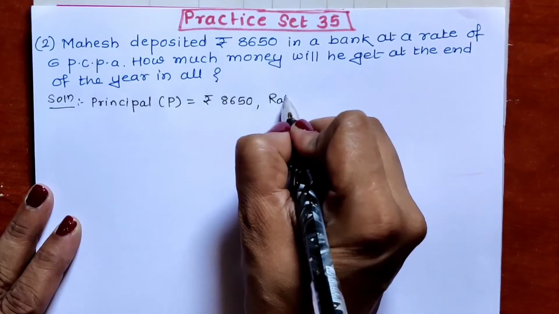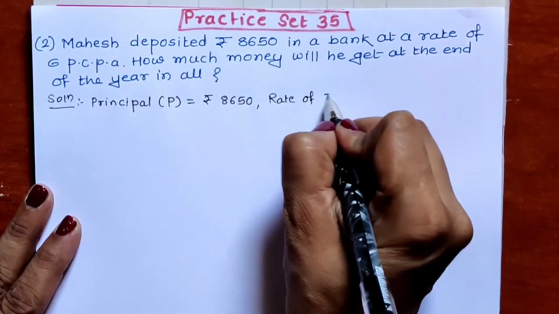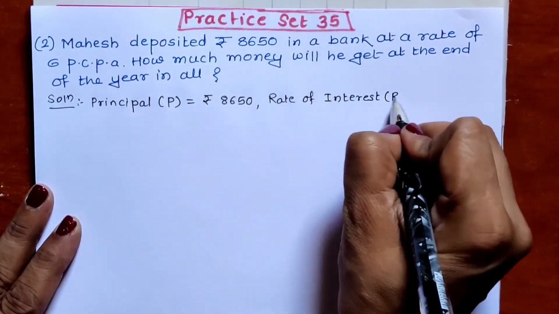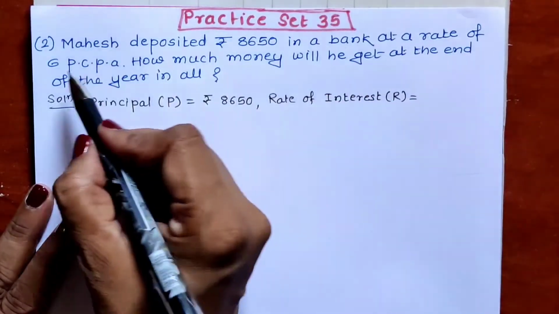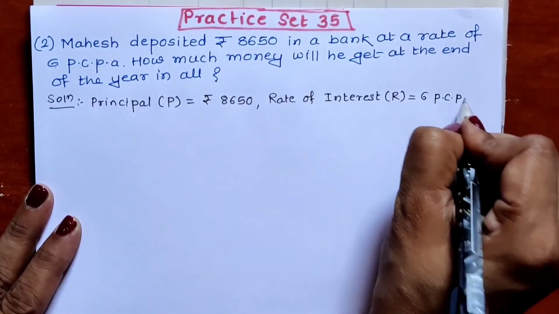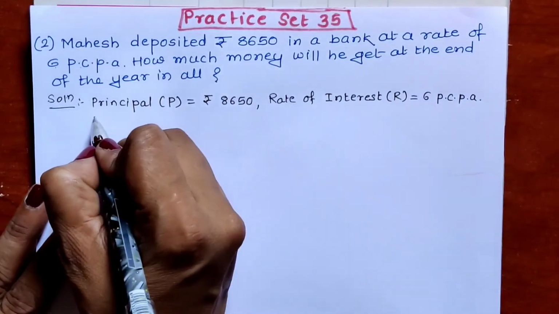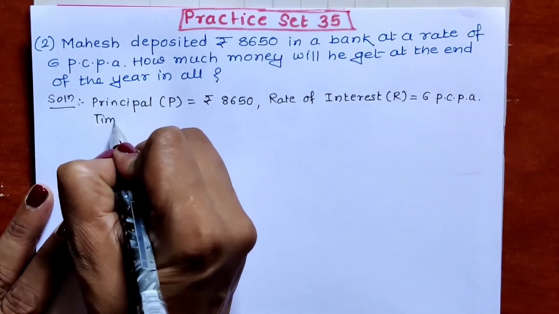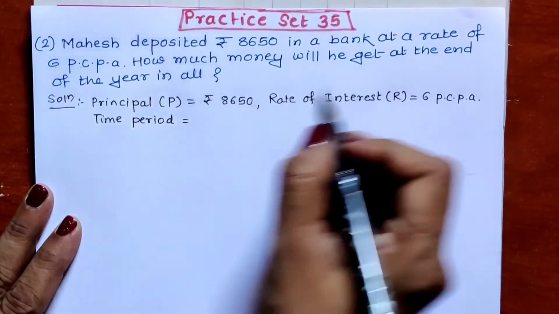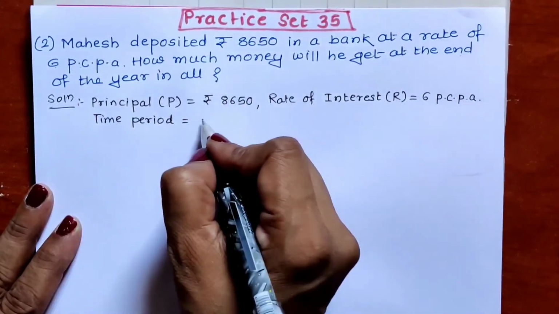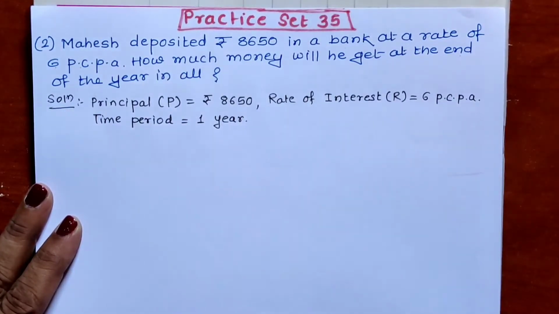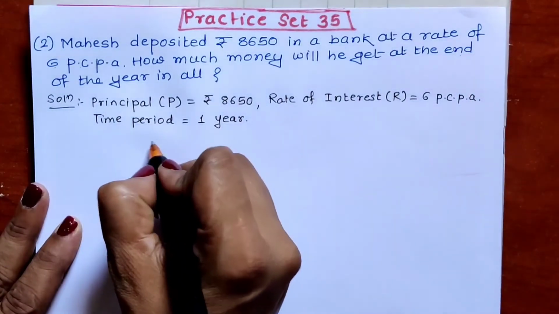Then rate of interest R equal to how much? R is equal to 6 PCPA. And time period for how many years? For 1 year. At the end of the year, that means 1 year. Now what we have to do? We have to write the formula of interest.